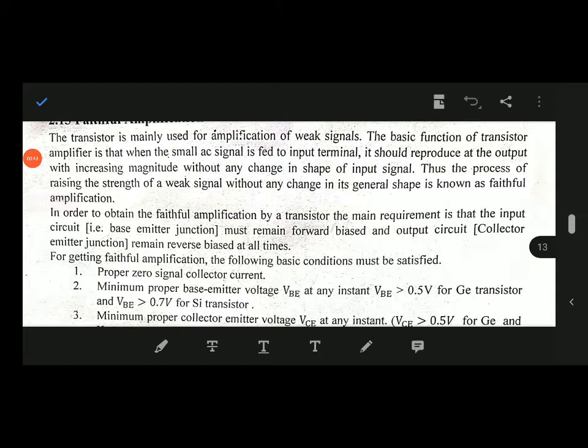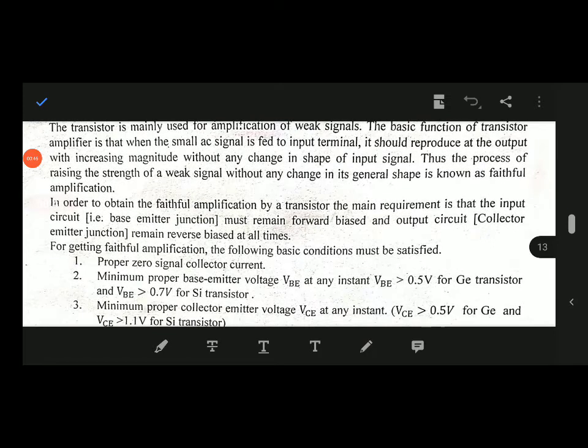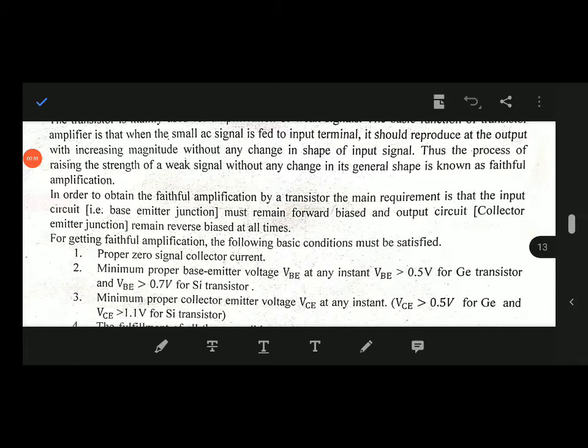The process of raising the strength of a weak signal without any change in its general shape is known as faithful amplification. Again, I repeat it: the process of raising the strength of a weak signal without any change in its general shape is known as faithful amplification.